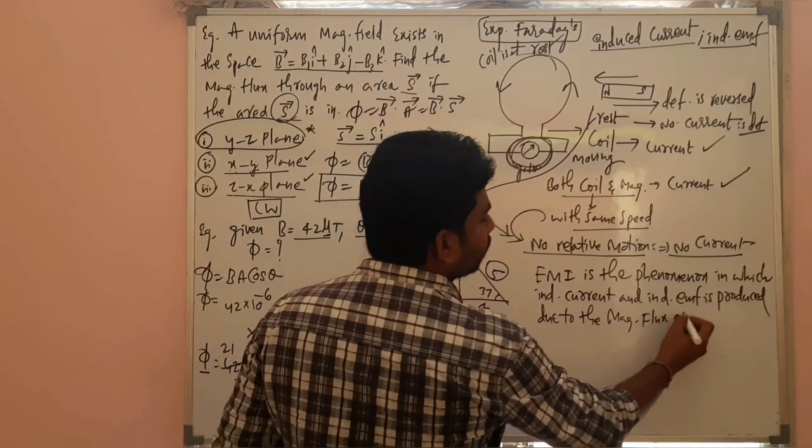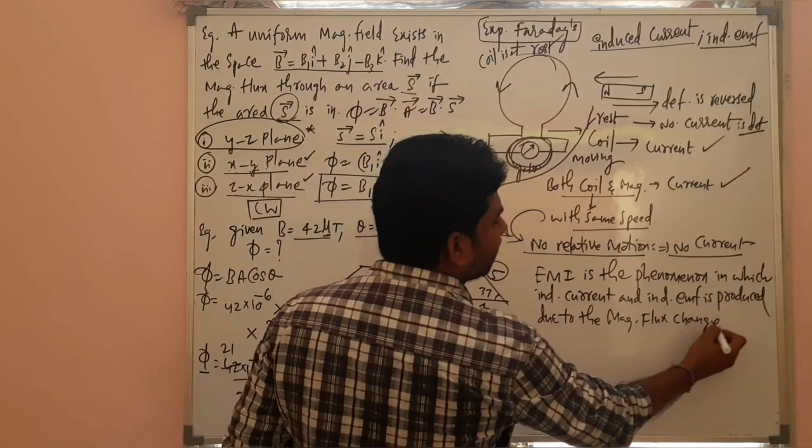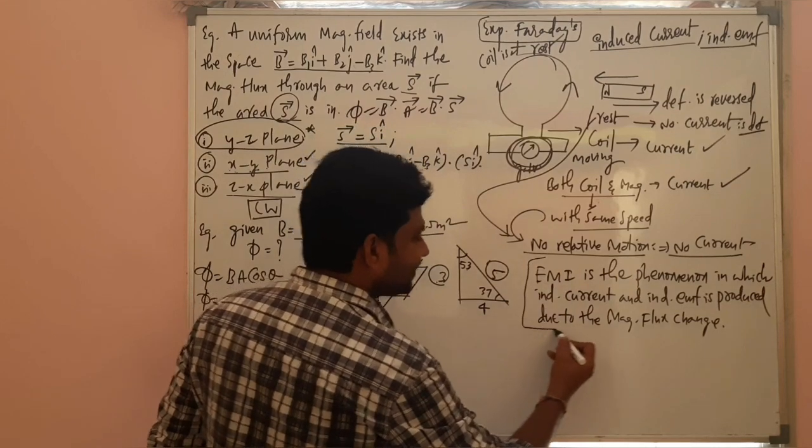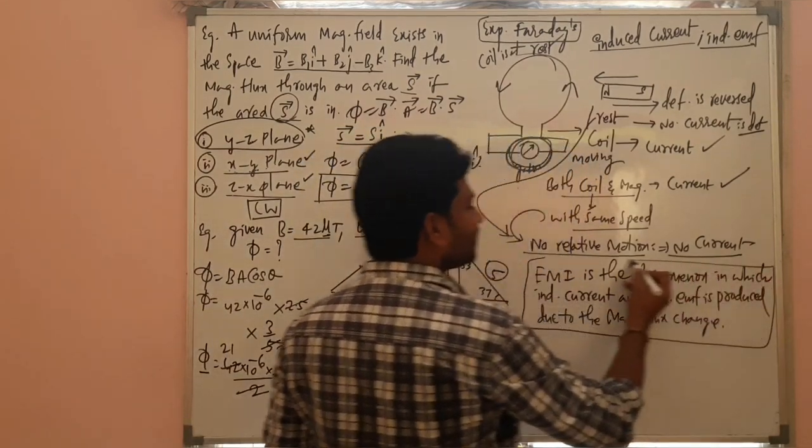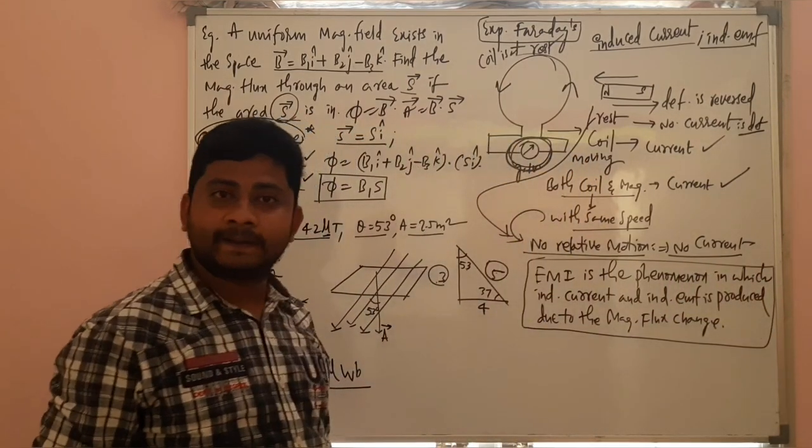What is that? Due to the magnetic flux change. So this is the electromagnetic induction definition, my dear students.